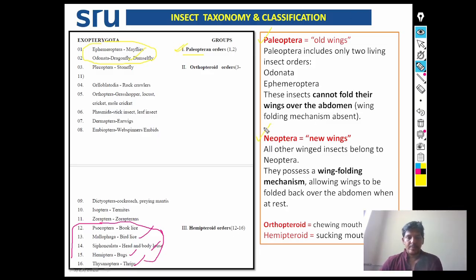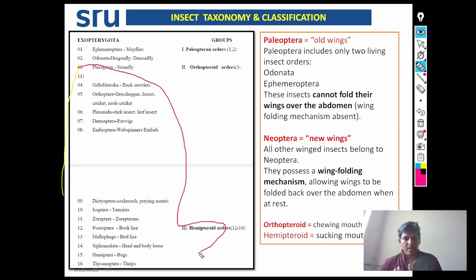Next, Neoptera. Neoptera, see here, new winged insects. All other winged insects other than Ephemeroptera and Odonata, all are Neoptera. They possess a wing folding mechanism in them, allowing wings to be folded back over the abdomen when they are at rest.